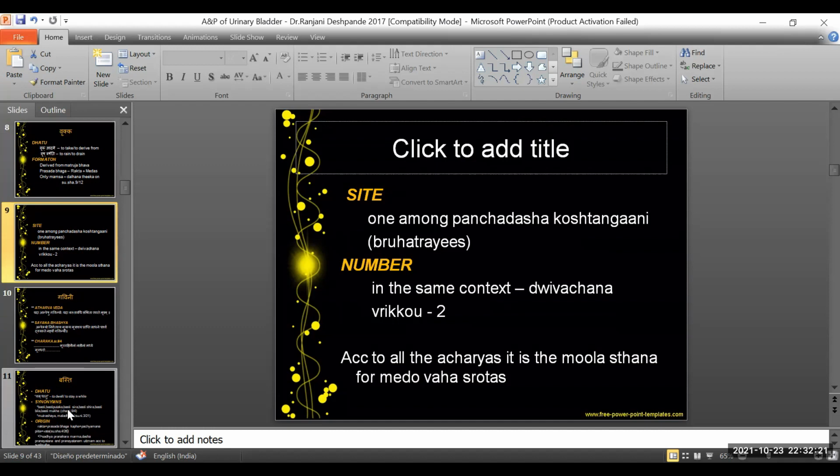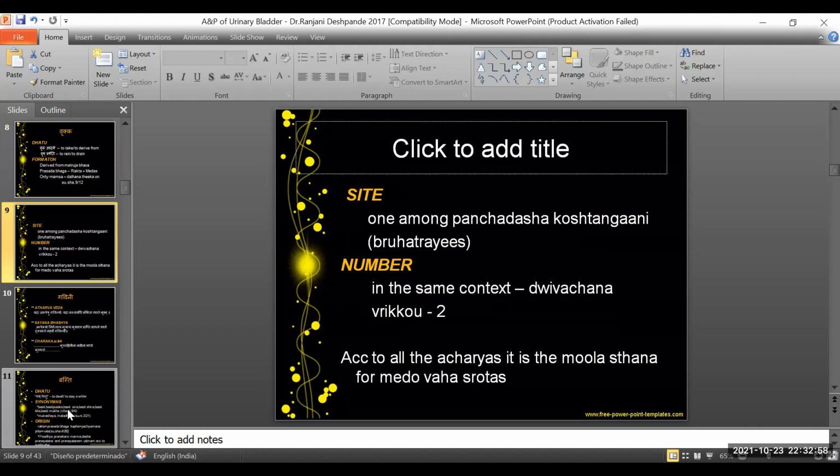So suppose Medas, to coin crudely, could be related to the fat, the lipid entity in our body. So what is the relation between Vrukka and the lipid content? Why has Ayurveda chosen Vrukka as the Mula of Medavaha Srotas? If that has to be questioned and analyzed, then it could be that there is a tremendous amount of fat present around the kidneys. That counts as the anatomical justification.